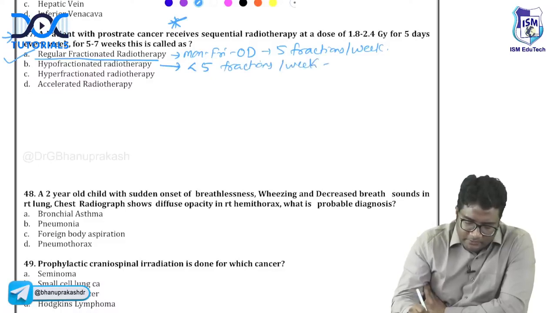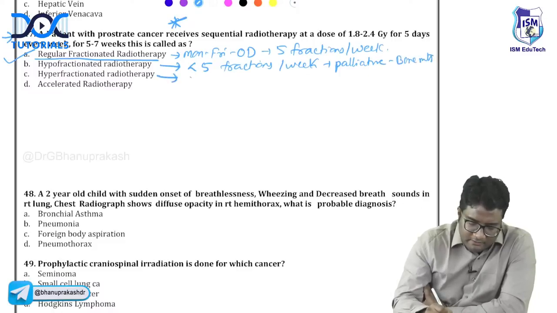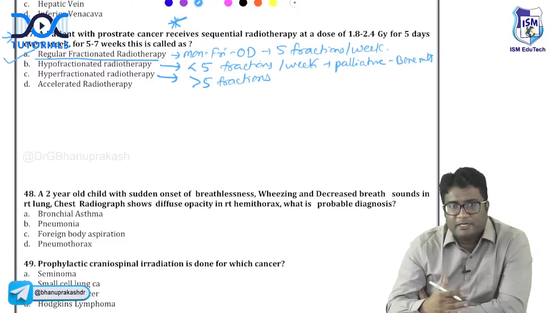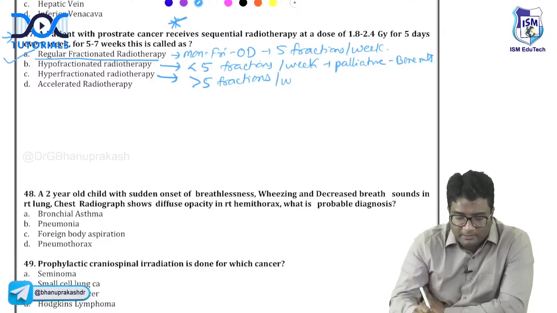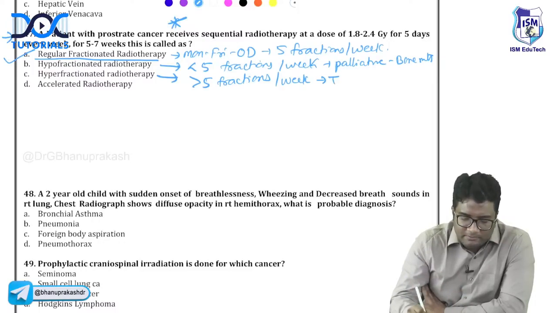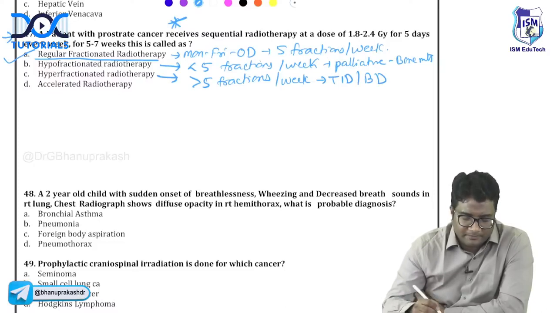This will usually be palliative, given for bone metastasis. Hyperfractionated will be more than 5 fractions per week. So basically 5 fractions, less than 5 fractions, more than 5 fractions per week. And how is this achieved? By TID doses or BD doses, right? So that is how you have hyperfractionated.